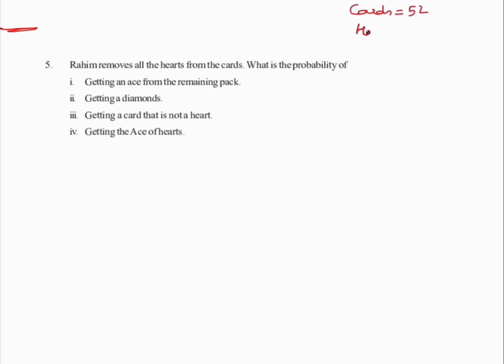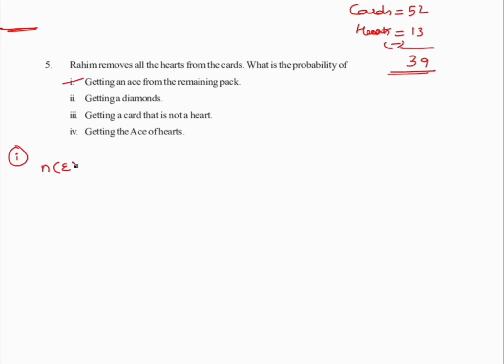Remove only the hearts. Hearts are how many? Hearts are only 13 in this. So by the time removing that one out, only 39 is left. Hope this is clear to everyone, right? This is your hearts. So let us look at the first bit. How do we do this? First bit. So what is your required event?